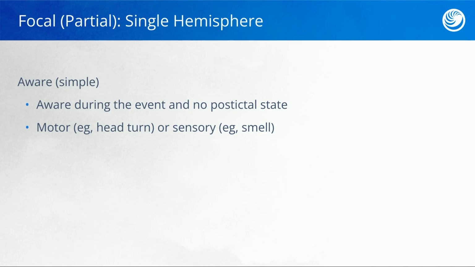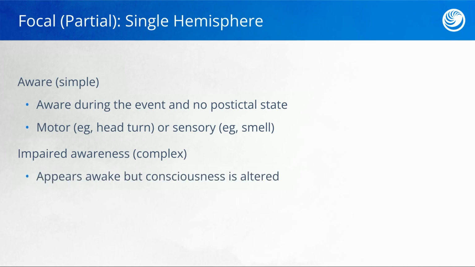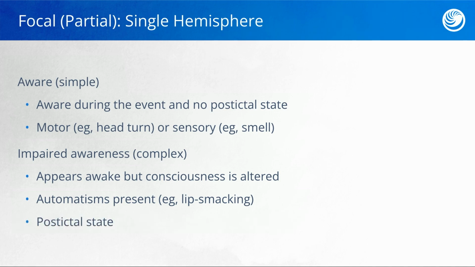The other type of focal or partial seizure is a focal impaired awareness seizure. This is what it sounds like. The client may appear awake, however, they have an alteration of their consciousness, so they may not be aware that the seizure activity is occurring. Again, we may have those automatisms present, being that lip smacking or finger rolling. And with this type of seizure, there is a postictal phase or a recovery phase.